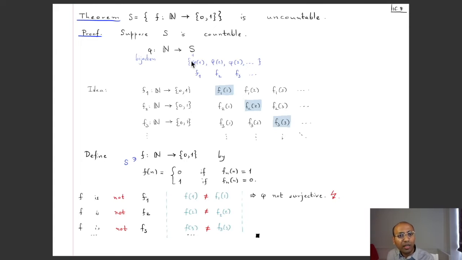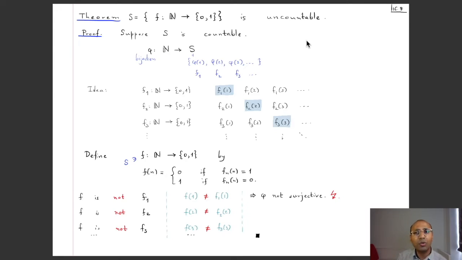So if this f were in this set, it would be phi of some k, so it would be fk, but f is not fk because the value of f at k is not equal to the value of fk at k. So this shows that f is a function in here, but it is not phi of anything, because then it would be some fk, but it's not. And so this phi is not surjective, which is a contradiction to the fact that this phi was a bijection and in particular surjective. So this contradiction shows that our original assumption that S is countable cannot be true. So this set is uncountable.